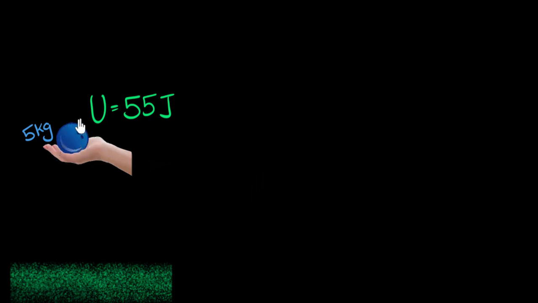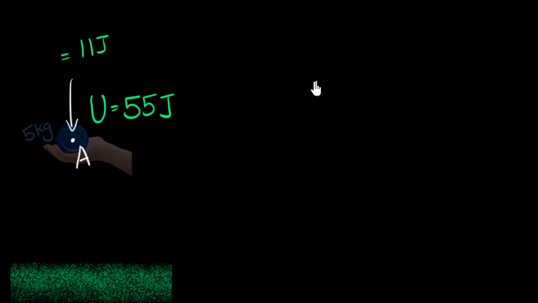So you might know that less mass means less potential energy. In fact, if I have only 1 kilogram, 1/5 of the mass, then even the potential energy would be just 1/5. And so 1/5 of 55 would be just 11 joules. All right, and so you know what I can do now? I can get rid of this ball, and I could put an indicator, I can label that point and say, let's call it point A, and I could say at this point, the potential energy is 11 joules per kilogram. That's how we can write it.